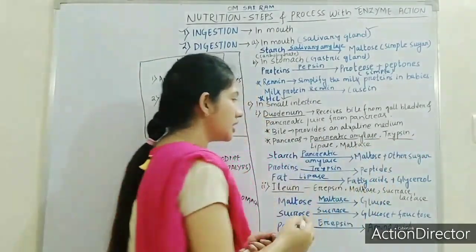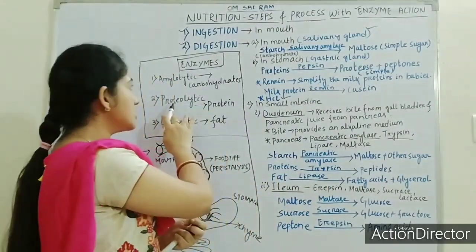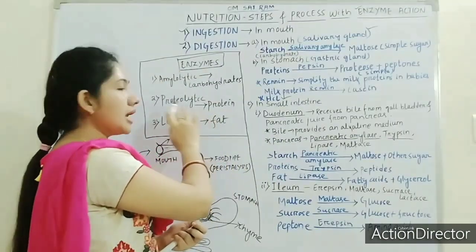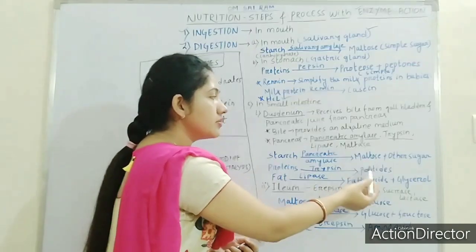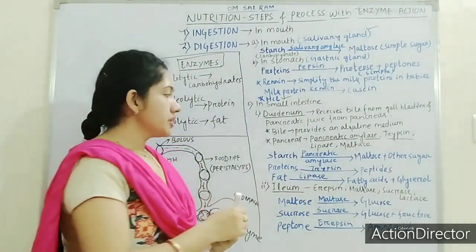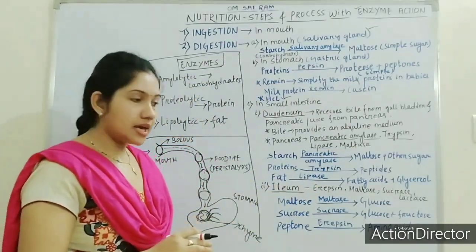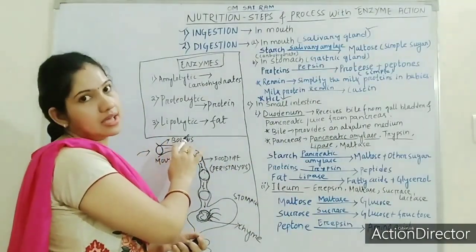Next, what is the work of trypsin? Here I am discussing the second one. Trypsin acts on proteins, which means trypsin is a proteolytic enzyme. Got it? Trypsin is a proteolytic enzyme which acts on proteins to convert them into peptides, complex protein to simple protein. Next, lipase. Lipase is also an enzyme which acts on fat, so it is a lipolytic enzyme.